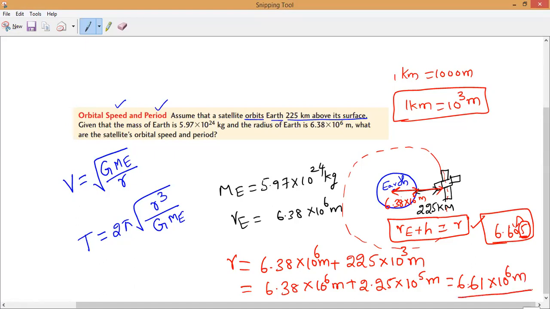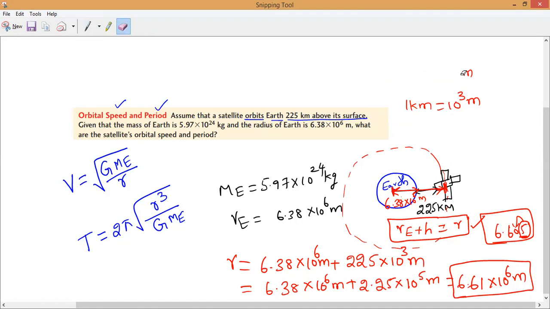So this is the radius R. It means the distance from the center of the Earth to the center of the satellite. Do you understand, guys? This is R. Any doubt till here? You can ask me clearly. Clear, all of you? So now we will proceed and substitute in the formula.